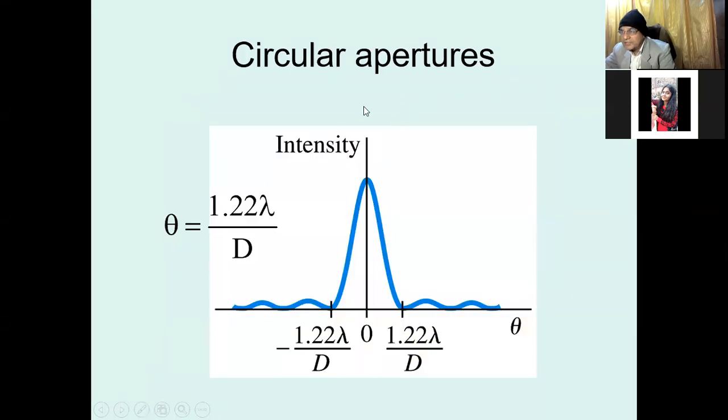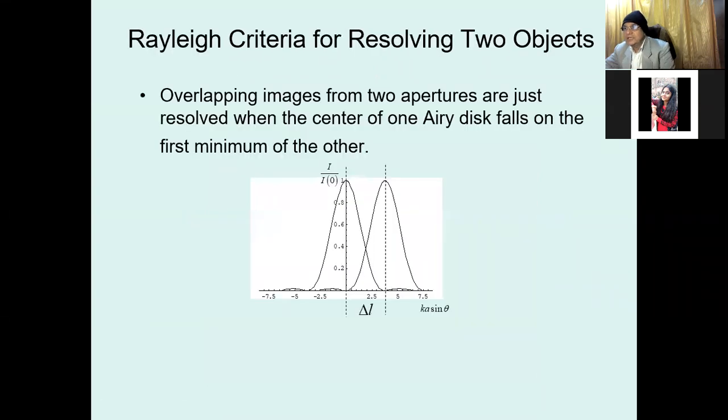And this angle of resolution for the circular aperture is identified in this diagram, where the intensity is maximum at 0, and the minimum intensity is at minus 1.22 lambda upon d, and here it is 1.22 lambda upon d in the positive sign of theta. And this resolution gives the condition of how two objects are clearly visualized, and that is known as the Rayleigh criterion for resolving two objects.